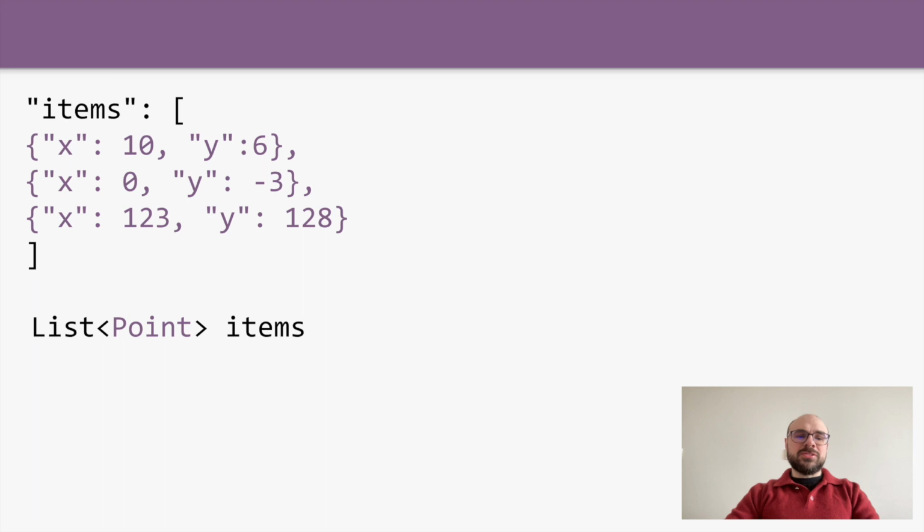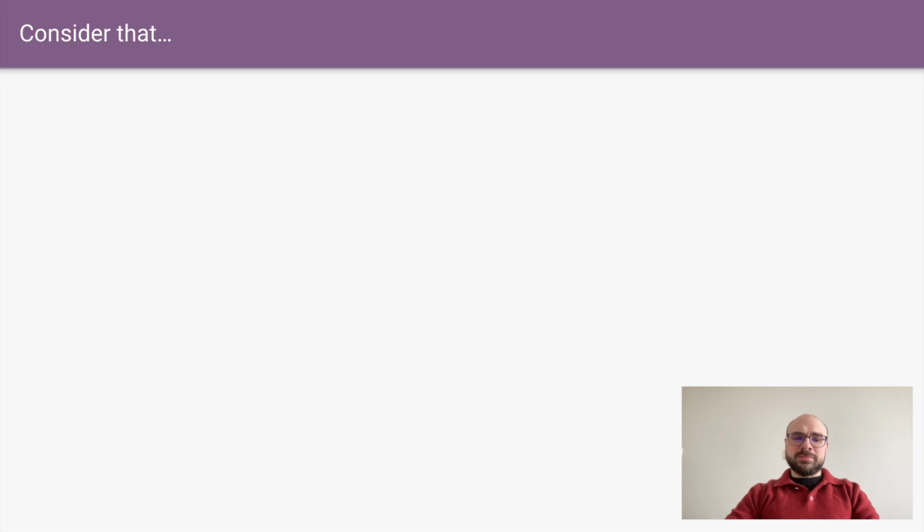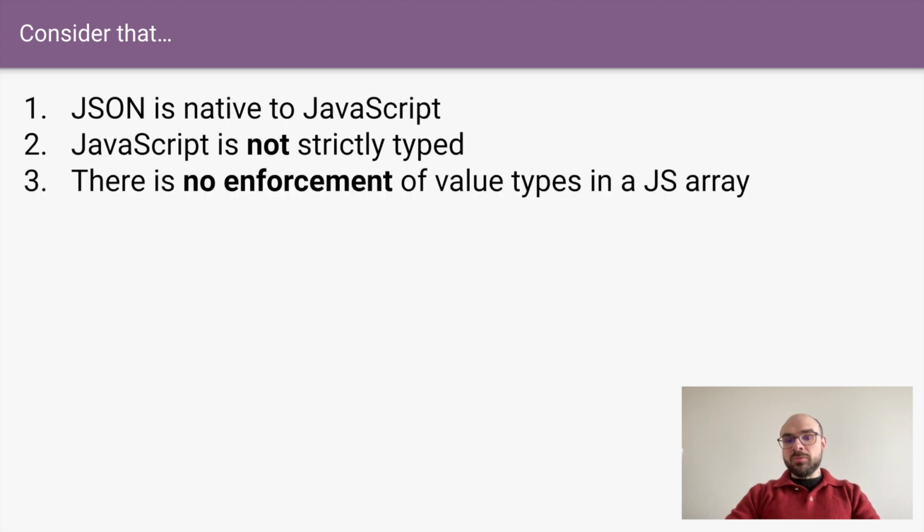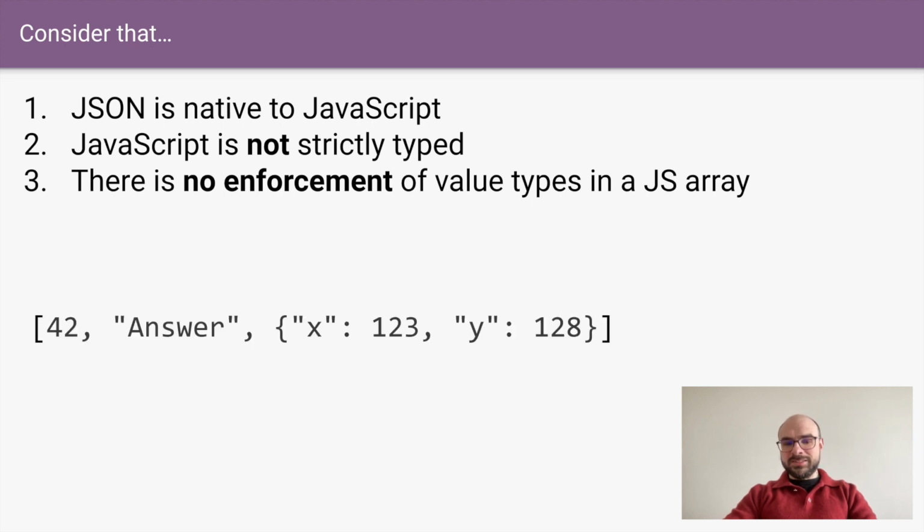If you consider that JSON is native to JavaScript, and JavaScript is not strictly typed, and that there is no enforcement of value types in a JavaScript array, then suddenly you get to the point where this is actually a valid JavaScript or JSON array.